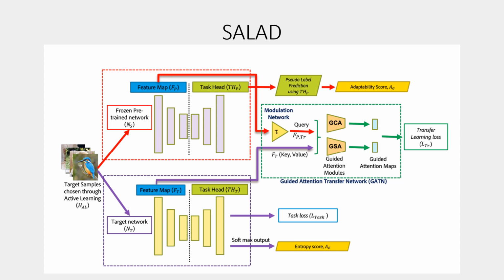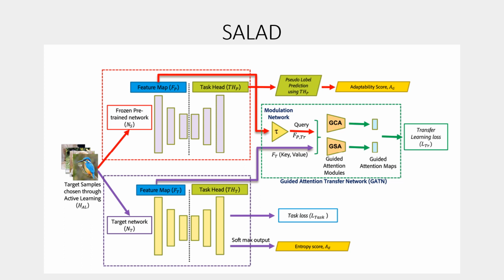Knowledge transfer. GATN transfers relevant knowledge at the feature level from the pre-trained network to the target network. GATN uses a transformation network to modulate the features of the pre-trained network in alignment with the target domain, followed by guided attention for selective distillation to the target network. The target network guides the knowledge transfer via labeled samples selected by the active learning heuristic.